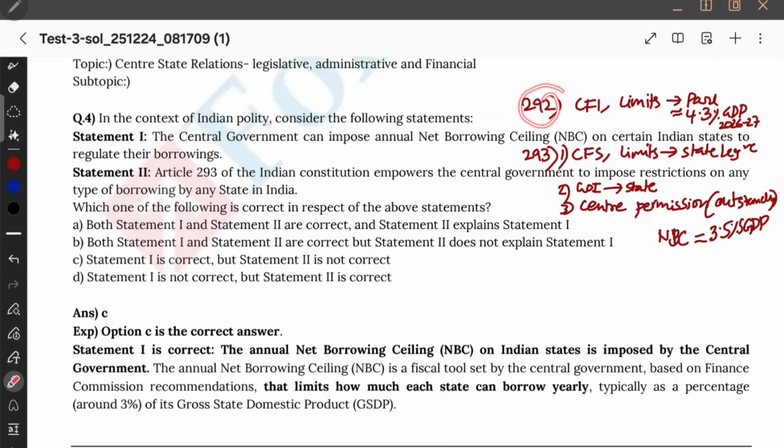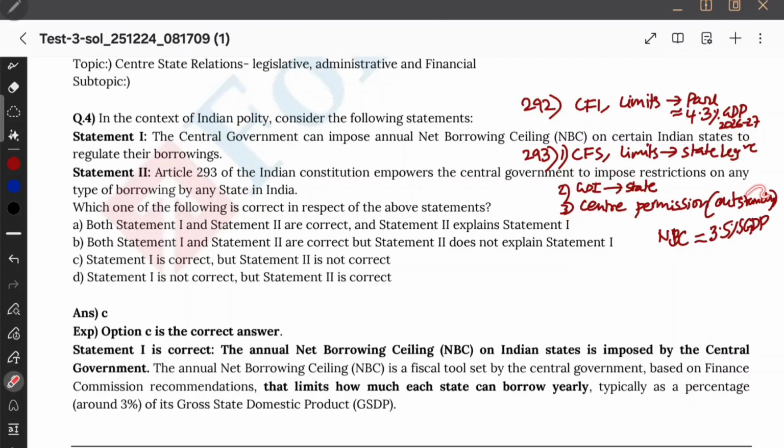First, Article 292 says that the Centre can borrow, but it must borrow within the limits set by Parliament, using the Consolidated Fund of India as collateral. What is the limit set by the FRBM Act 2003? 4.3% of GDP. And Article 293 says that a state can borrow within the territory of India upon the security of the Consolidated Fund of the State within the limits set by the state legislature, and the Government of India can lend loans to the state within the limits under Article 292.